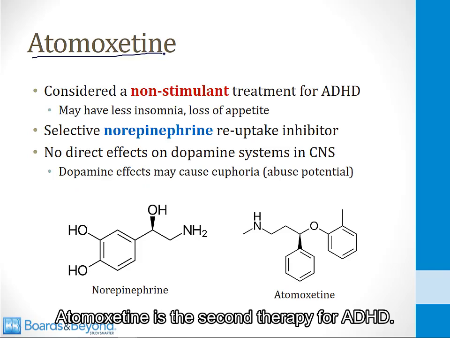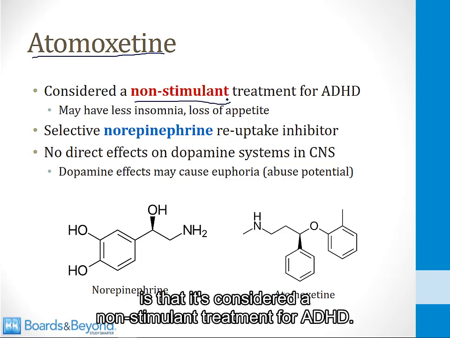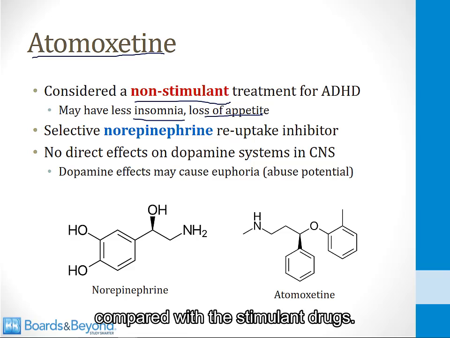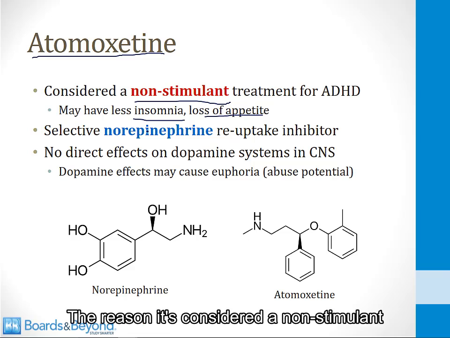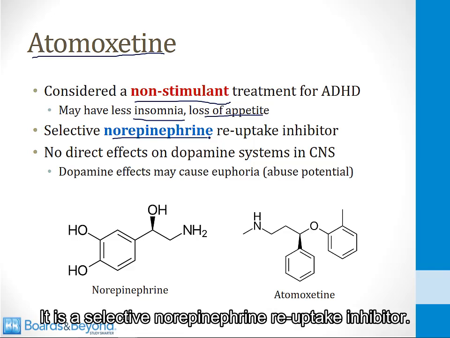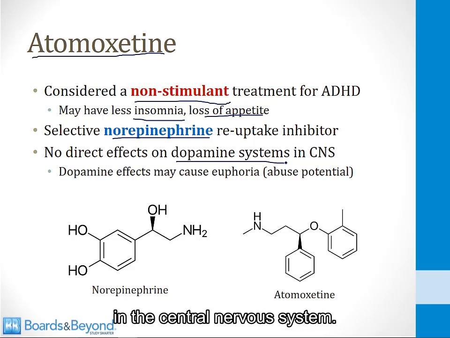Atomoxetine is the second therapy for ADHD. The advantage of this drug is that it's considered a non-stimulant treatment for ADHD. It may have less insomnia and less loss of appetite compared with the stimulant drugs. The reason it's considered a non-stimulant is because it only works on norepinephrine. It is a selective norepinephrine reuptake inhibitor. It has no direct effects on dopamine systems in the central nervous system.